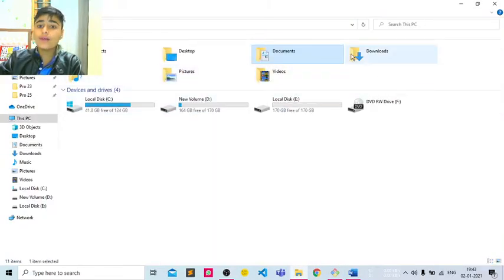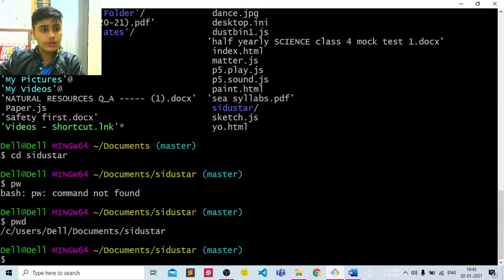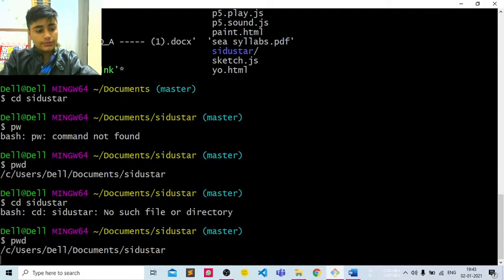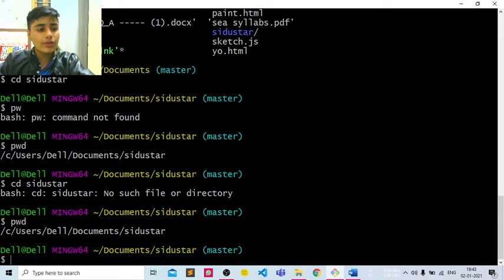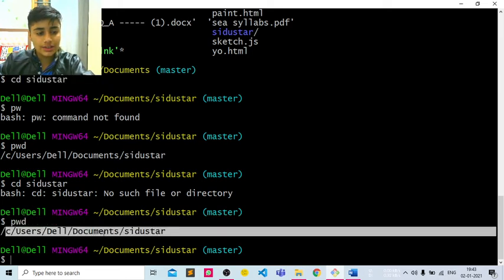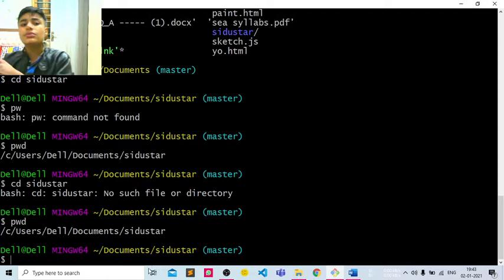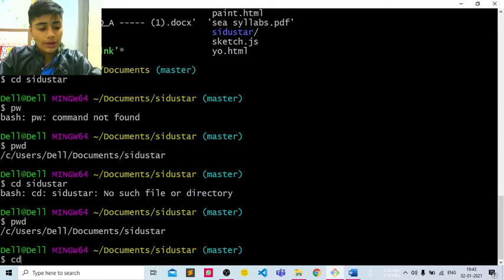For doing that, you have to open your downloads from Git Bash like this. So now we are using this. Done. Okay then, pwd. Yes, you can see as I have already changed my cd to Sidhu Star, it's showing my present working directory as Documents, which is present in C, in Users, in Dell, in Documents, in Sidhu Star. So I hope you have understood this concept.